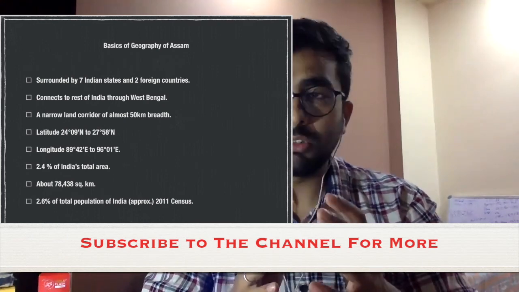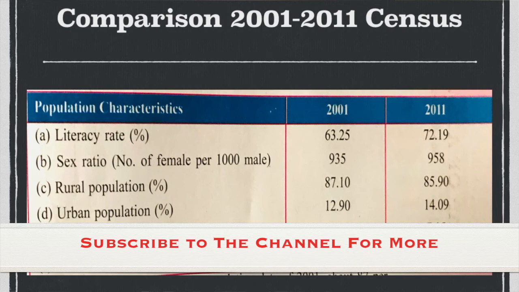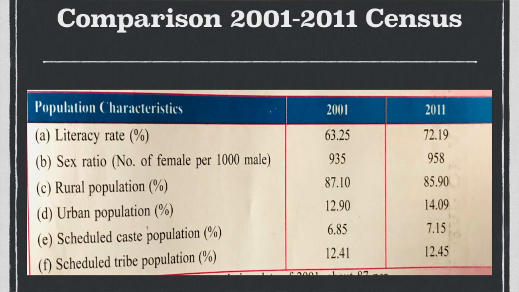In physical geography also, we took a very brief look in the previous video, where we looked into a particular chart, a particular table, which gave us an idea about the kind of population shift that has been happening in Assam. We saw that the population in Assam has mostly been shifting from rural areas to urban areas, and the literacy rate is increasing in Assam. In this video, we will begin with the shift in population. The urbanization or relocation of population is going to be the basic concept of this video.